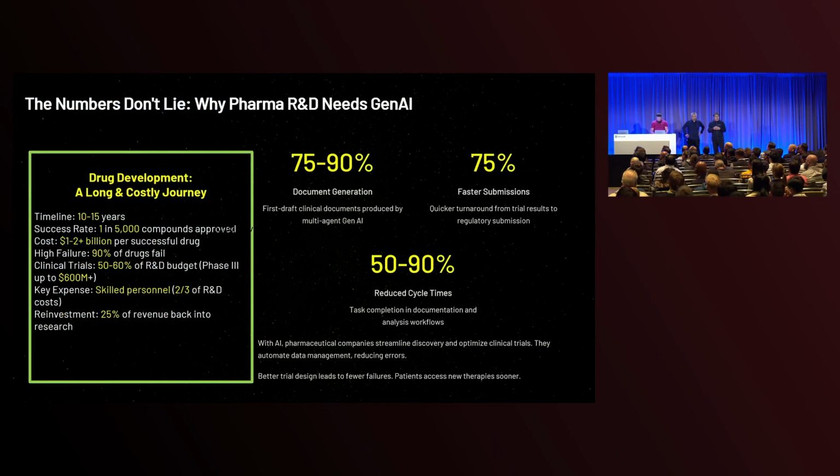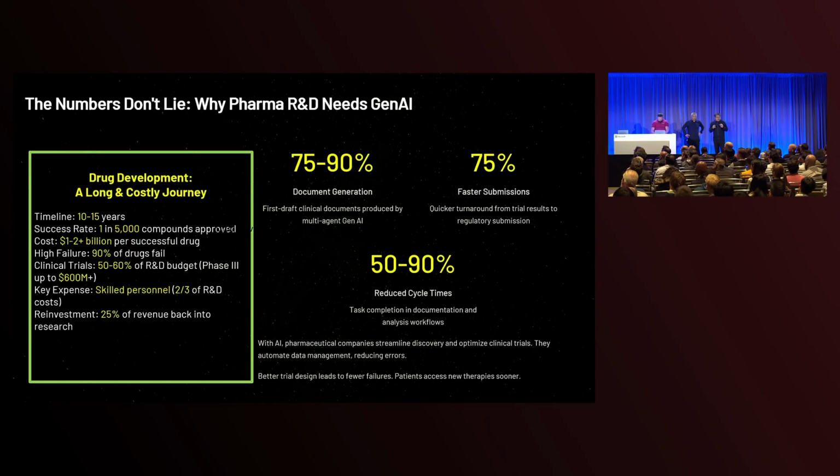Some of you may know our industry spends huge costs on new drug development. For example, our R&D timeline is 10 to 15 years, so long to create one product.